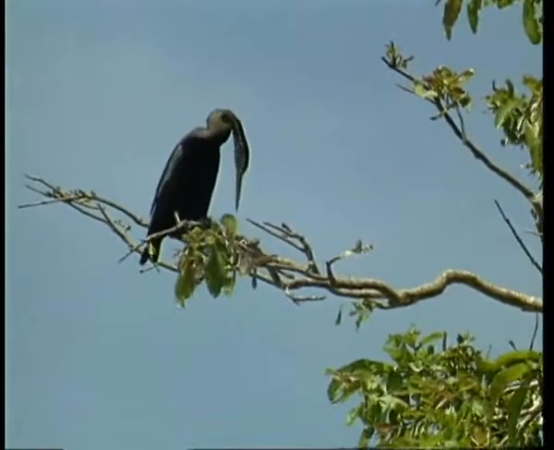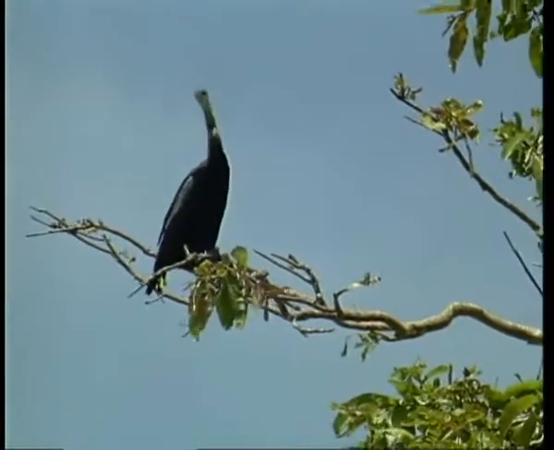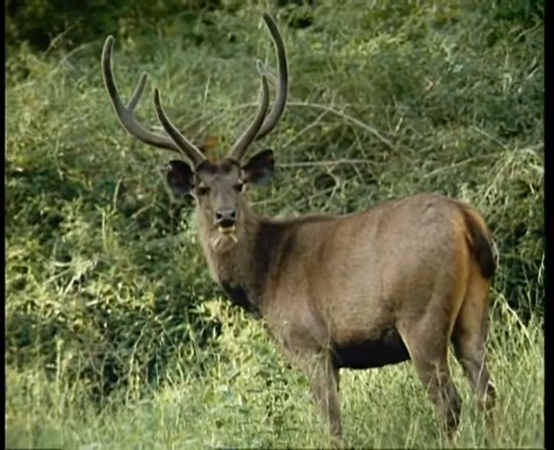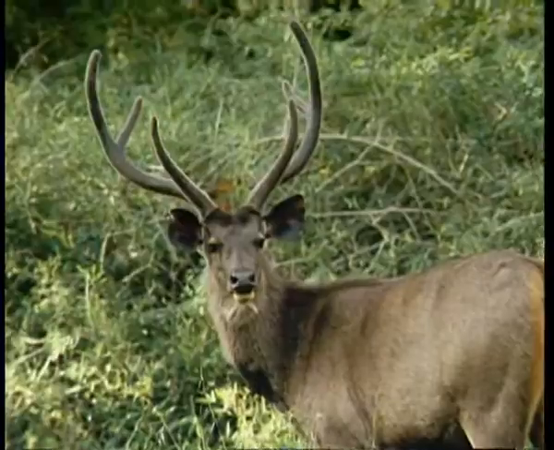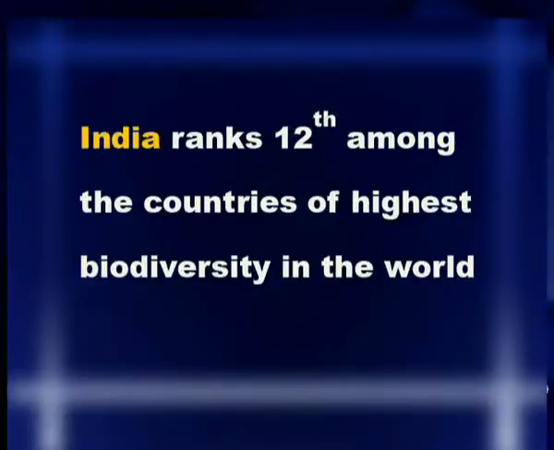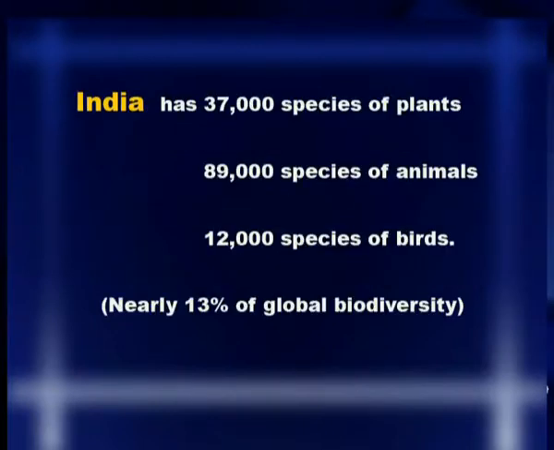When we come to the fauna or the animal life or biological diversity, India is known for its biological diversity. It ranks 12th among the countries of the highest biodiversity in the world. It has 37,000 species of plants, 89,000 species of animals, 12,000 species of birds. That is nearly 13% of the global biodiversity.